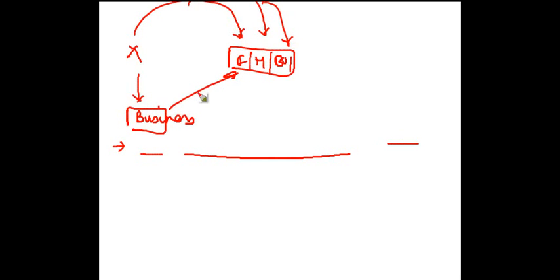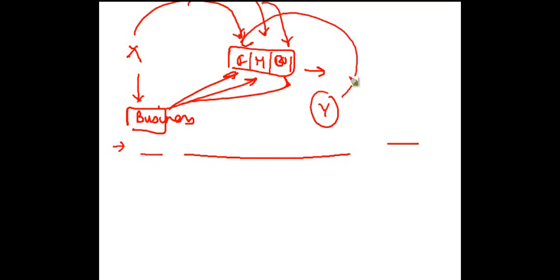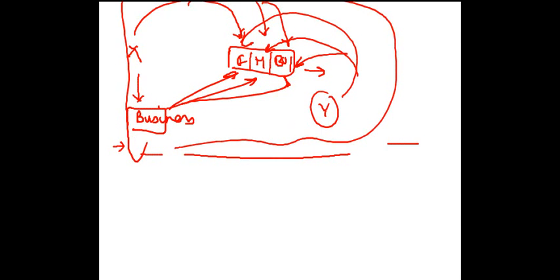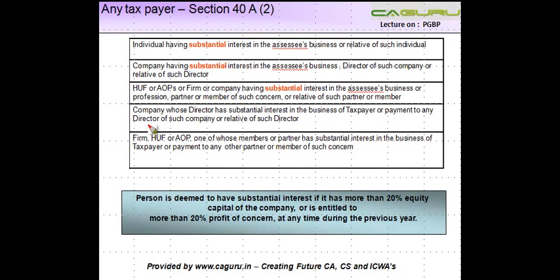Then payment made by the business to either of these three is also covered. Or payment to another person, let's say Y, who is a partner in this one, a member of HUF or a member of BOI, that is also covered. So you can draw your own decision trees for each one of these, which makes it easier for you to understand who all are covered.